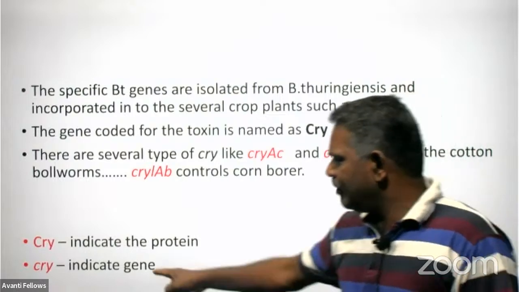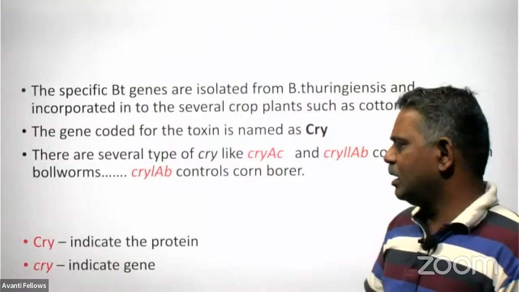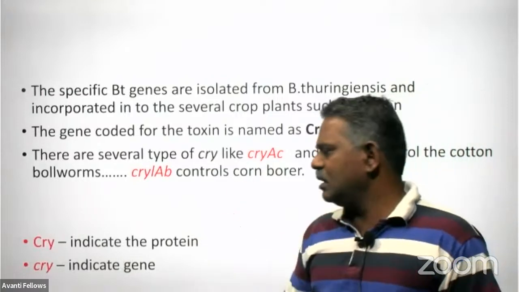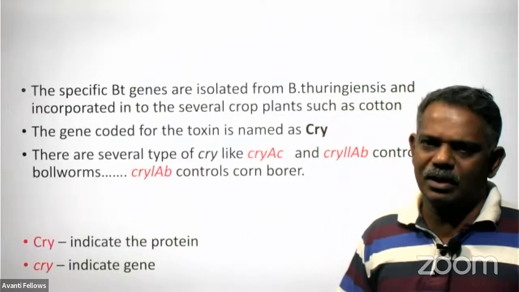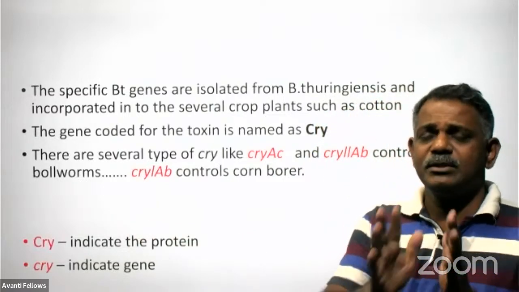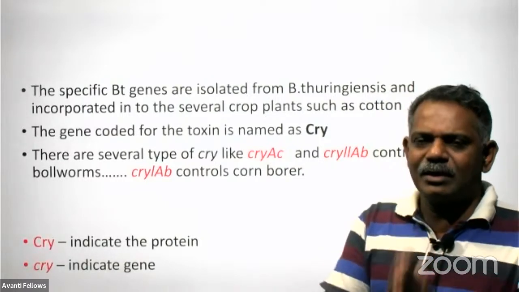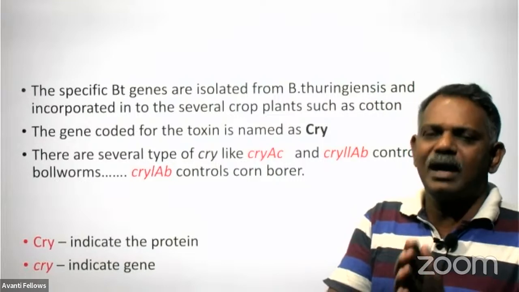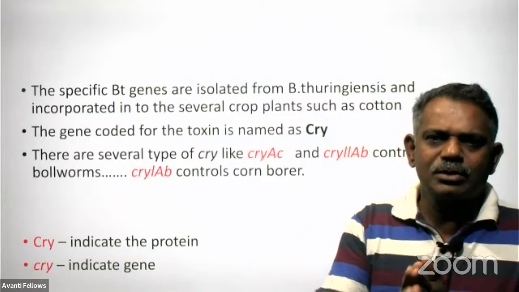But if it is written in italics, that cry indicates the gene, and this gene is responsible for producing the cry protein. And this cry protein can be converted into a toxic material in the alkaline medium, because cry protein, remember, is a crystalline one.